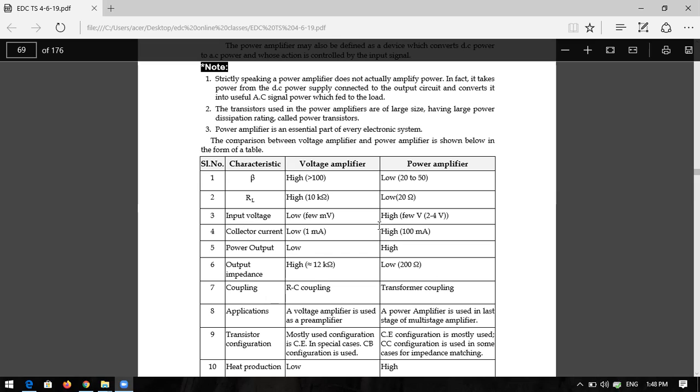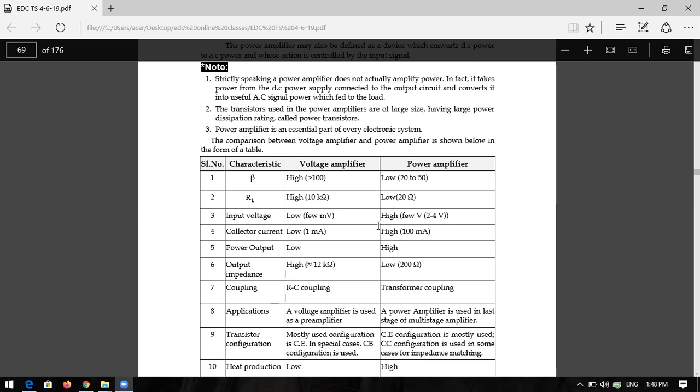So what are the applications? Mostly they are used as a voltage amplifier, used as a pre-amplifier. That means before any amplification, you should use a pre-amplifier. A power amplifier is used in the last stage of any multi-stage amplifier. So the pre-amplifier is a voltage amplifier. What is a power amplifier? It is the last stage in a multi-stage amplifier.